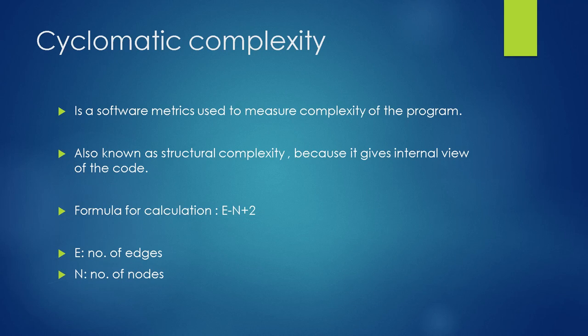E is the number of edges, N is the number of nodes. Now we are going to see one example, and through that example we are going to see how to calculate the cyclomatic complexity, the statement coverage and the decision coverage.